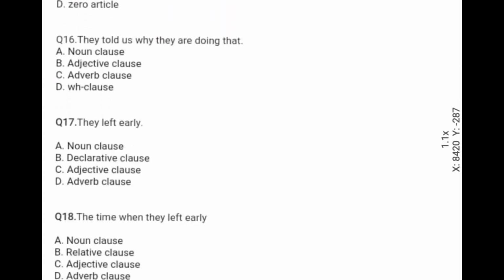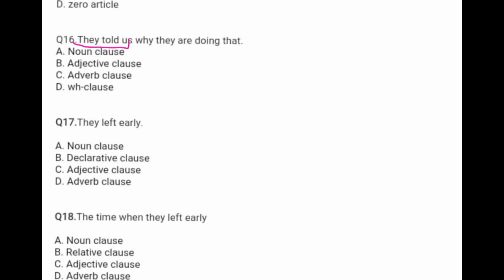The 16th question is in this way. They told us why they are doing that. In this sentence, you have to find out the appropriate clause. Here, "they told us" gives you the complete sense.